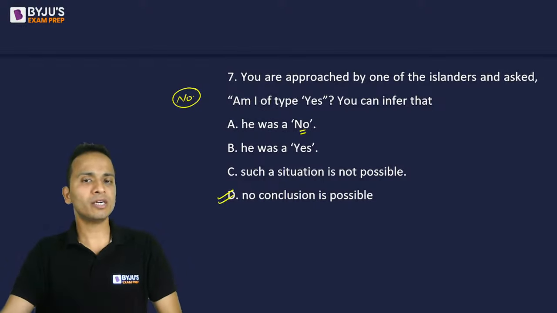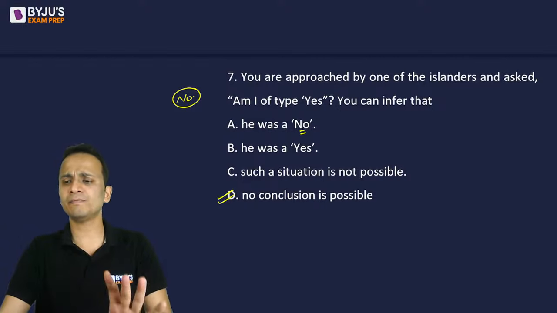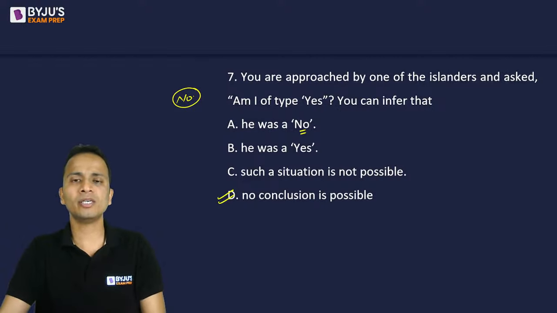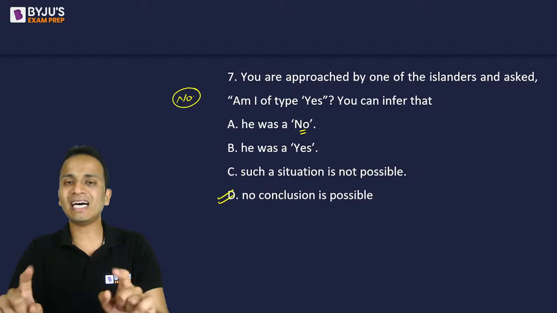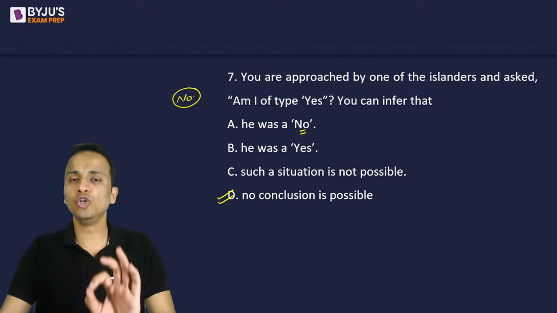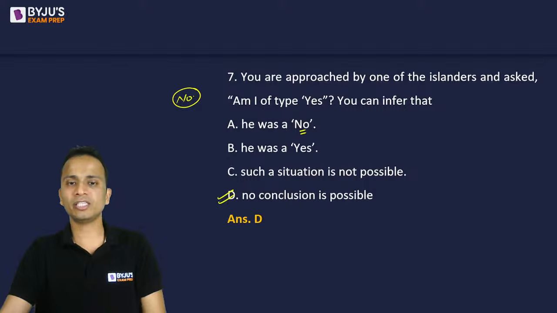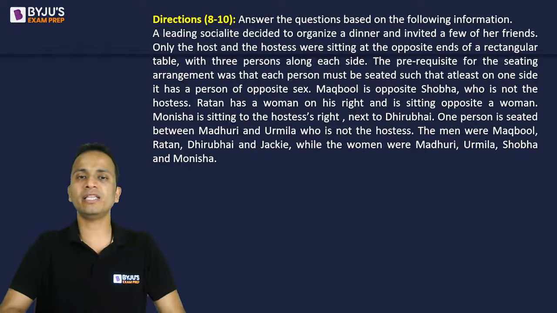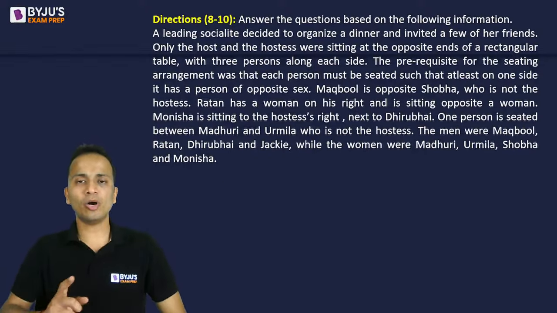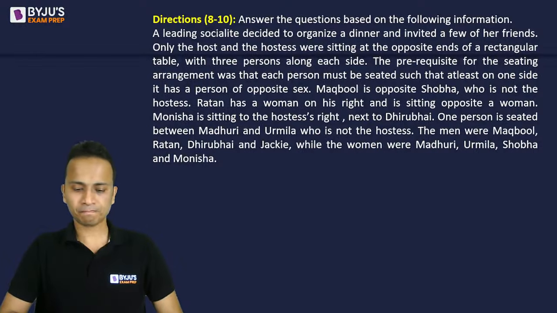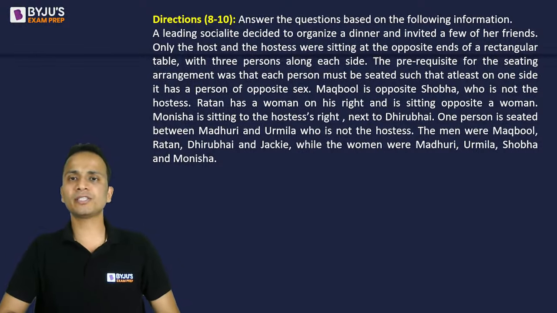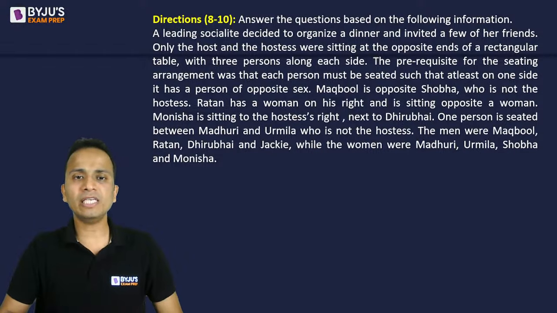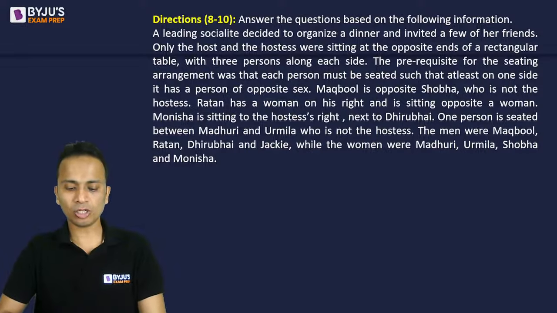Let's move on to the third and the final set. The third set is comparatively easier. It is based on the arrangement around a non-linear table. So there is a rectangular table that you will see in the next 3 questions. I'll give you 3 minutes for this. So you must place these 8 people around this rectangular table. Read all the directions carefully and then start arranging them.